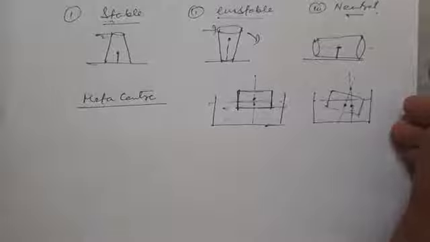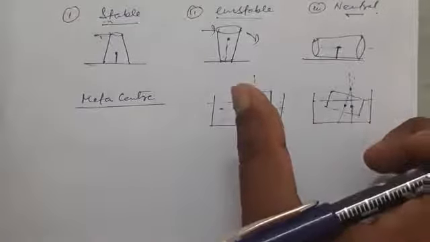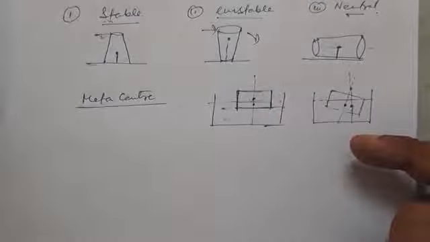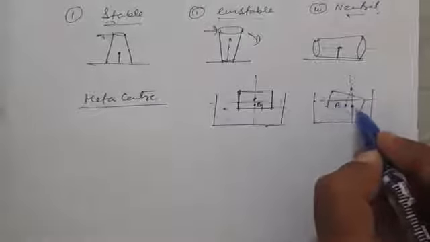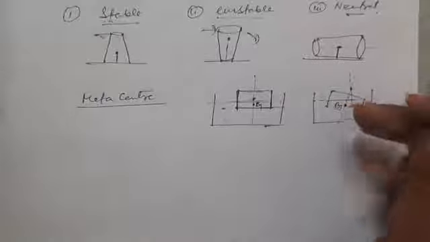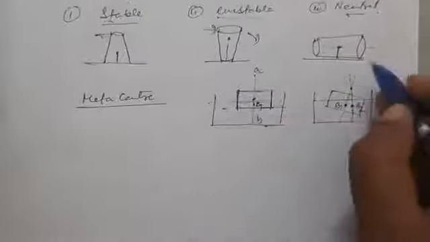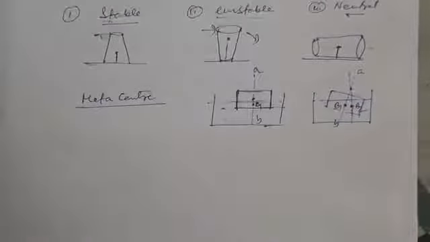So by definition we can say, in this tilted position of a floating body, the point at which the vertical line drawn through the center of buoyancy, let us say it be B1, now position is B2, cuts the line AB, is called the metacenter of the body.